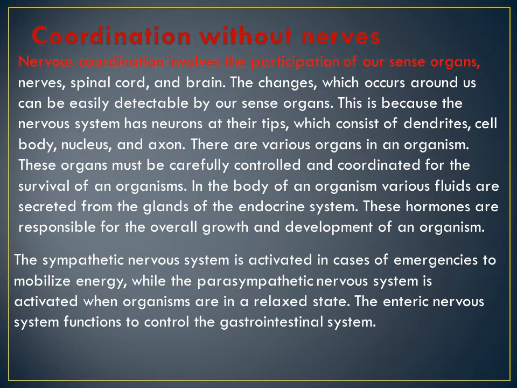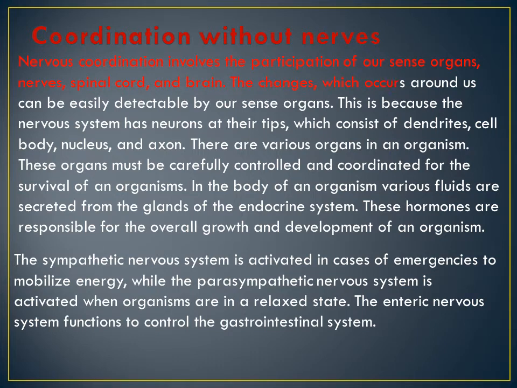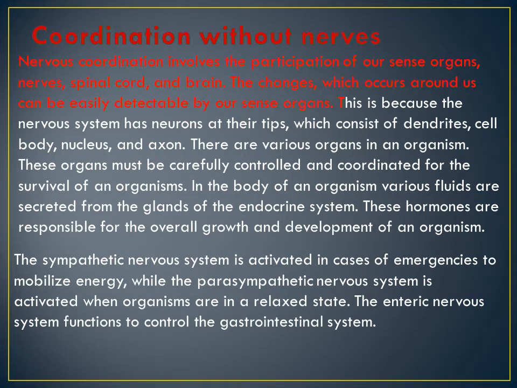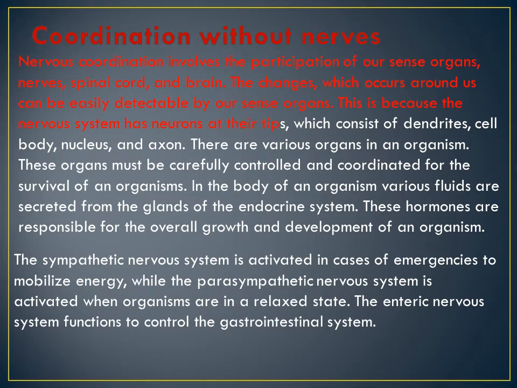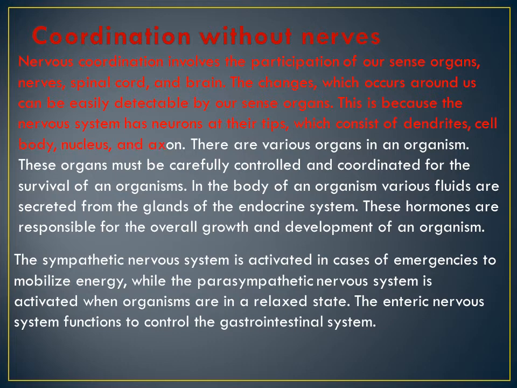Nervous coordination involves the participation of our sense organs, nerves, spinal cord and brain. The changes which occur around us can be easily detected by our sense organs. Understood? Small functions our sense organs only do: eyes, ears, nose, tongue, skin. This is because the nervous system has neurons at their tips, which consist of dendrites, cell body, nucleus, and axon.